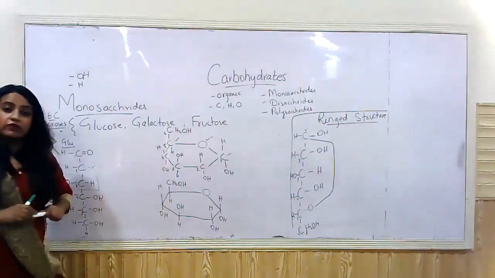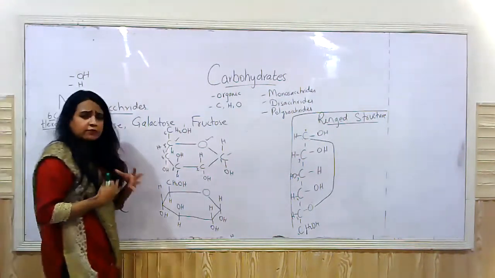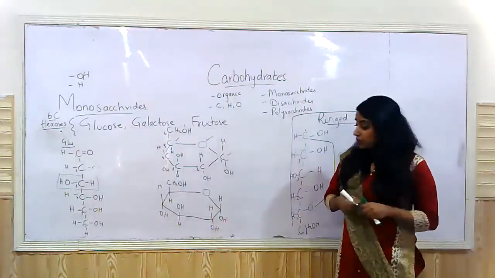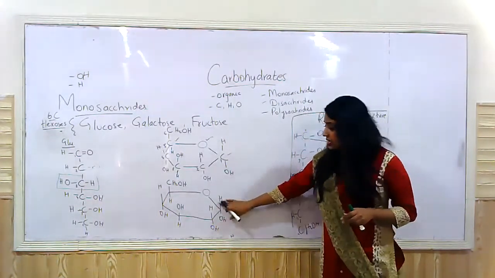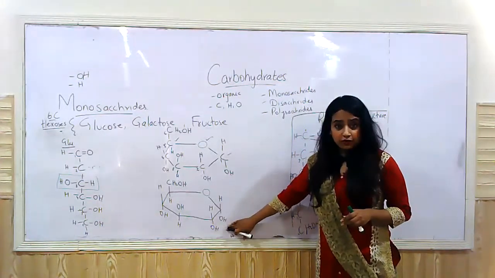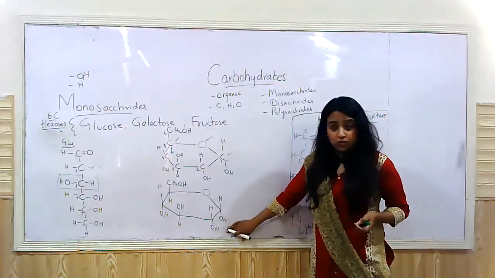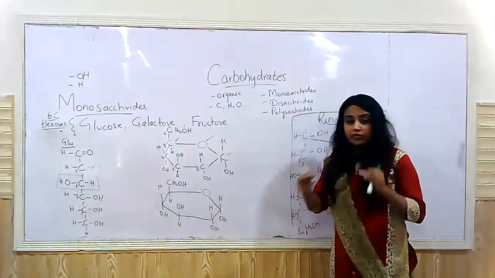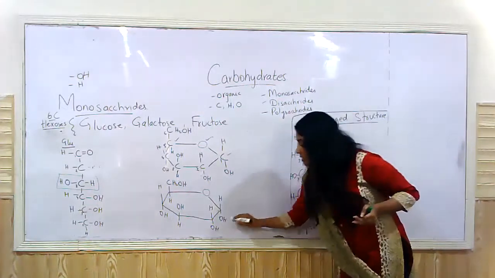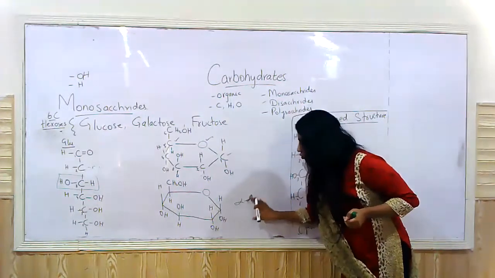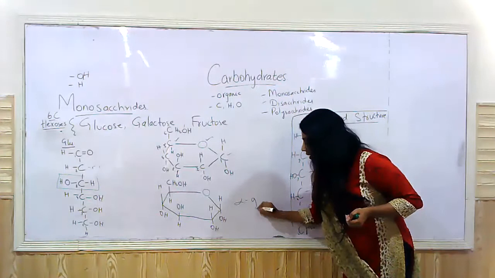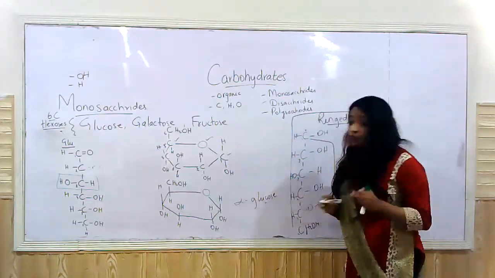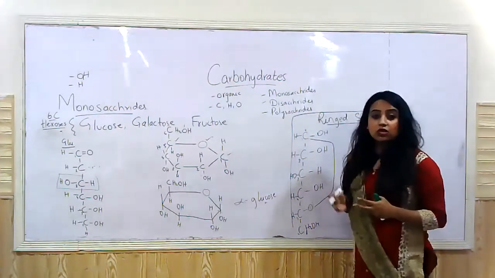One more thing that I would like to add here: sometimes while folding, what happens? The hydroxyl group of carbon number 1 is on the downside, right? Such glucose, where in carbon number 1 the hydroxyl group is present below the plane, is termed alpha glucose. We call it what? Alpha glucose. That means the glucose molecule again has two types depending upon the structural arrangement.